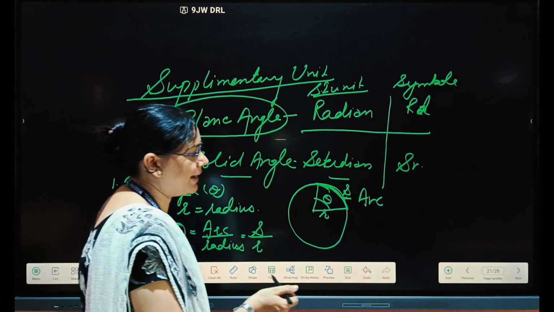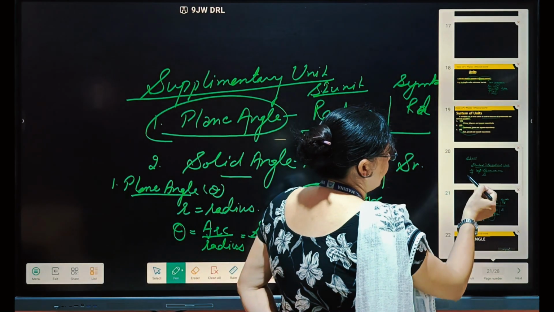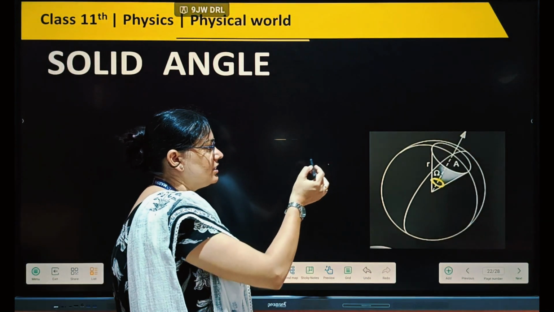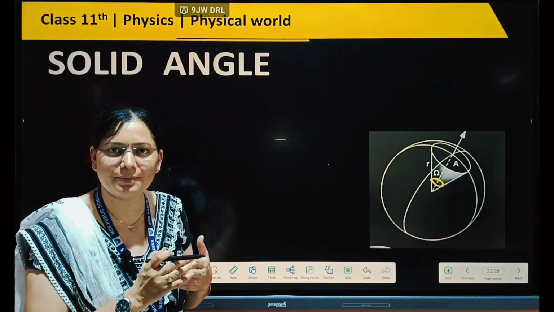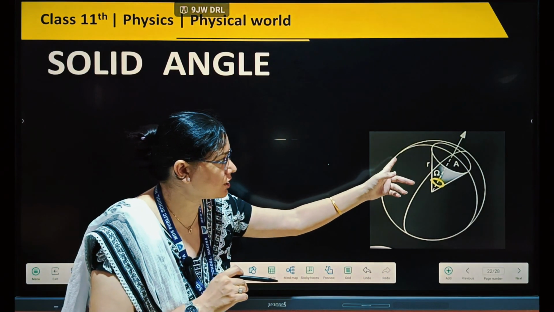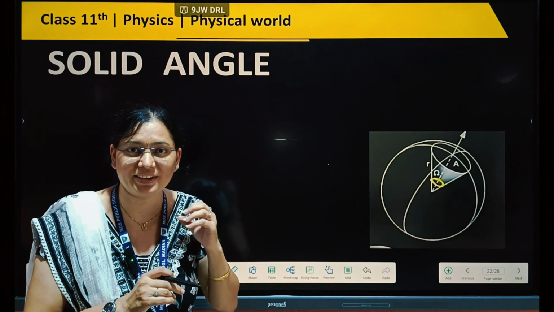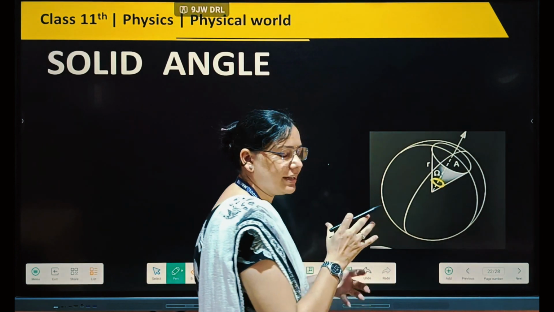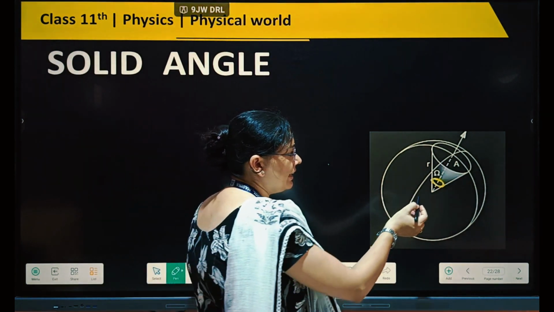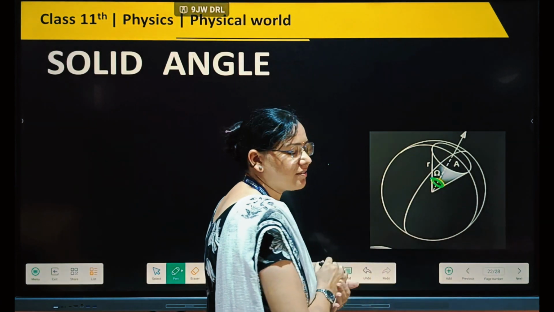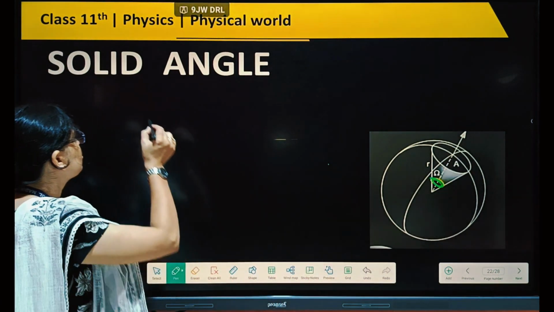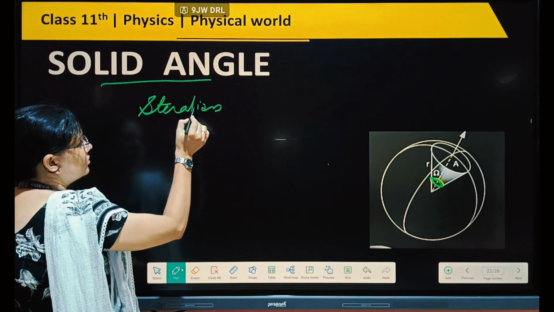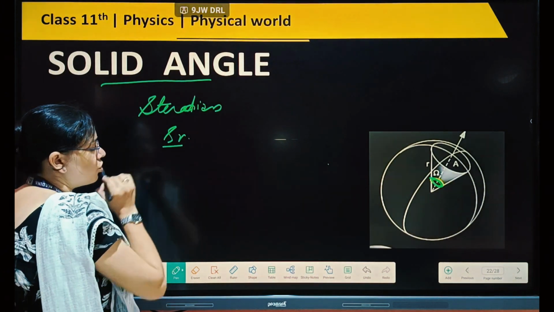Next is solid angle. What is solid angle? Solid angle is in a 3D shape. If we use a 2D plane circle, then we have the plane angle subtended. But if we talk about a spherical shape, for example a ball or sphere, and a portion of the sphere subtends an angle in 3D, that angle is called the steradian. Solid angle, its unit is steradian. SR is the short form of this.